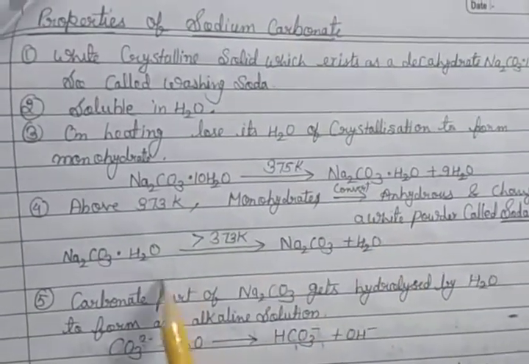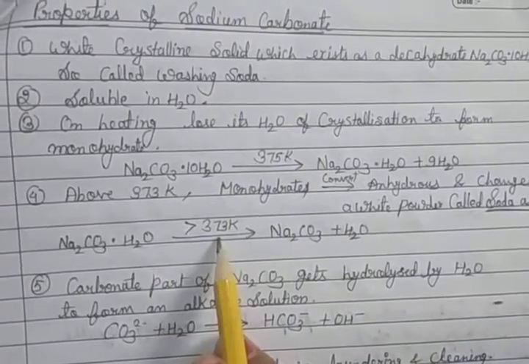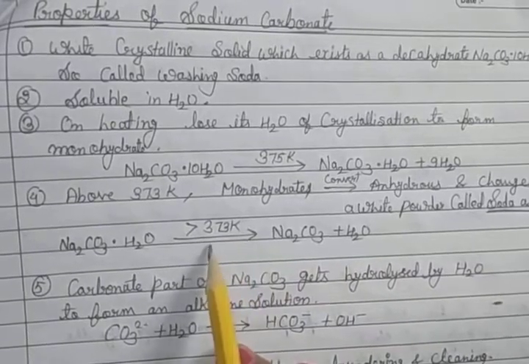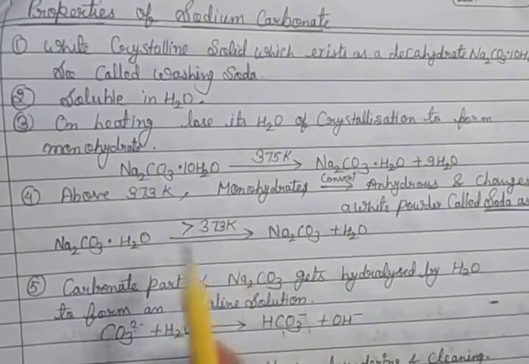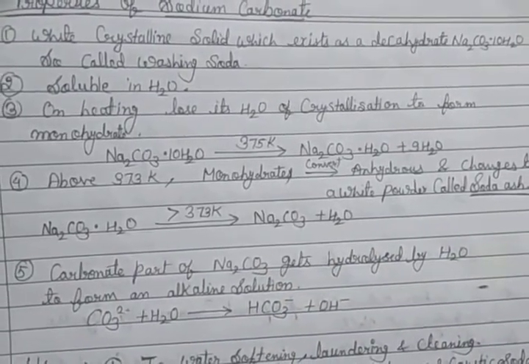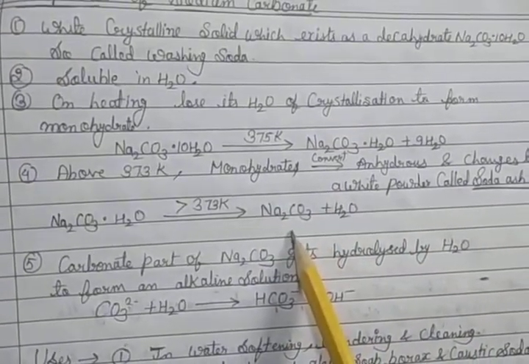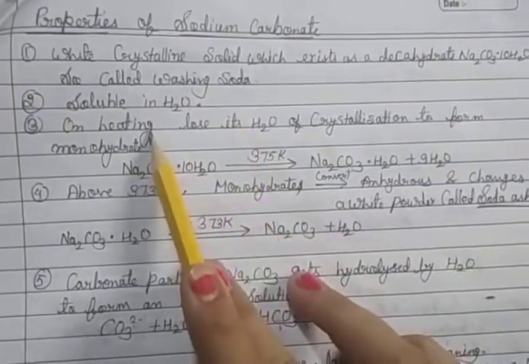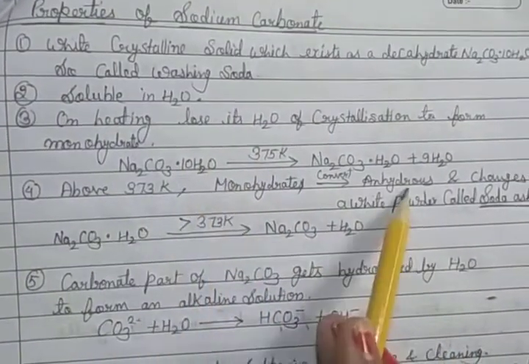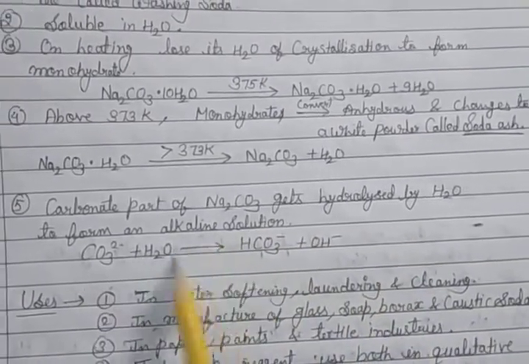At temperatures greater than 373 Kelvin, the remaining water molecule is also removed and Na2CO3 forms. So it is a white crystalline solid, soluble in water, and on heating the water molecules are lost, leaving sodium carbonate. Then the carbonate part of sodium carbonate gets hydrolyzed by water to form an alkaline solution.